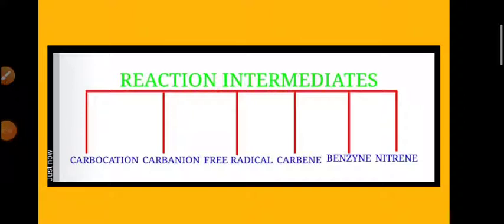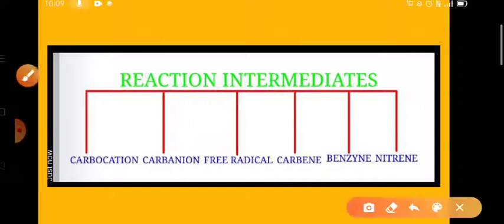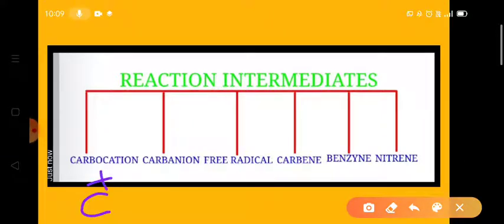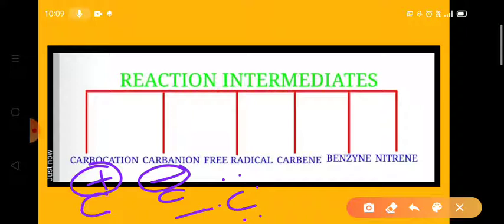Look here. If the carbon has the positive charge, we call it the carbocation. And if the carbon bears a negative charge, we call it the carbanion. If carbon possesses an odd number of electrons, then we call it a free radical. Odd number electron species here is called the free radical.